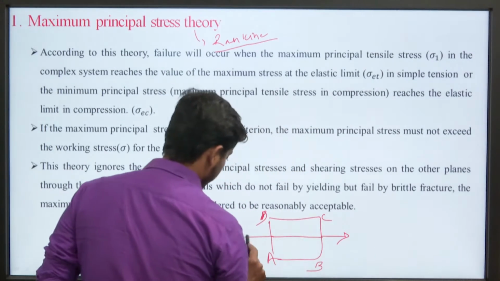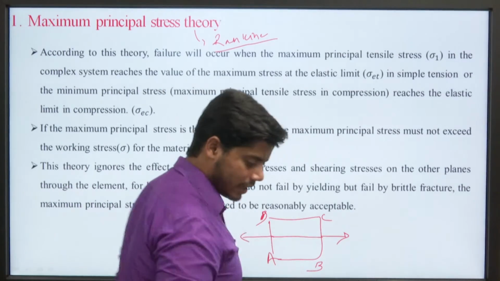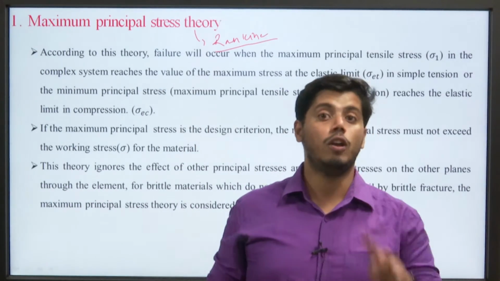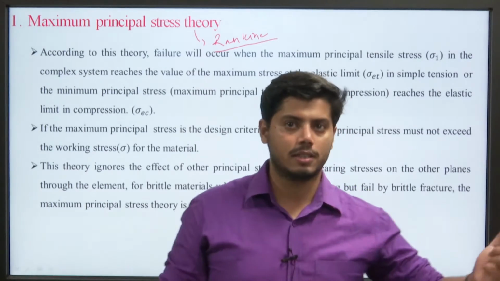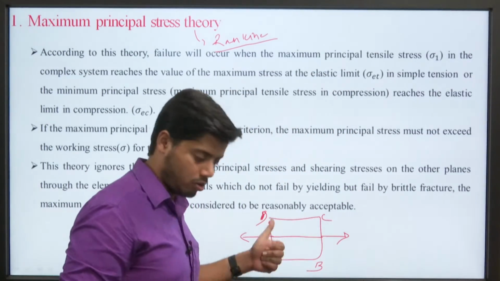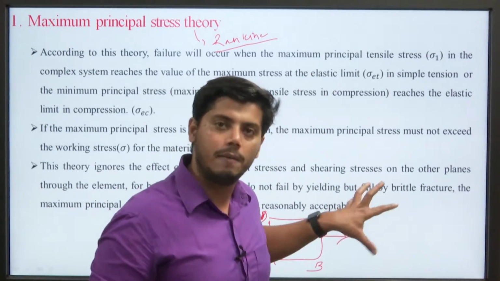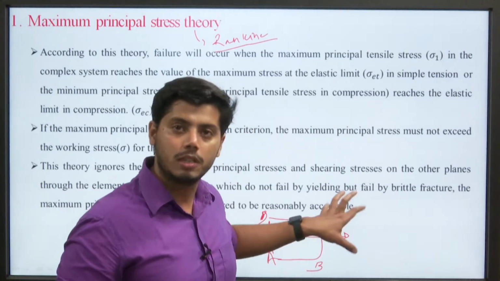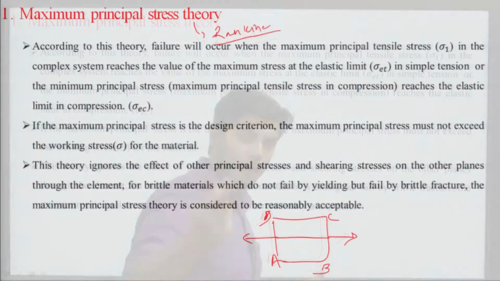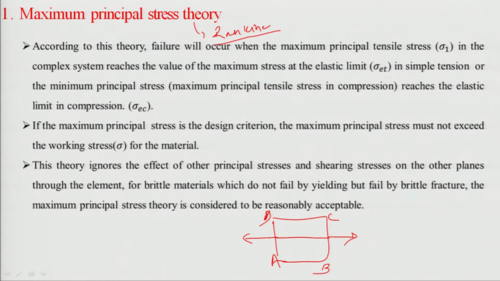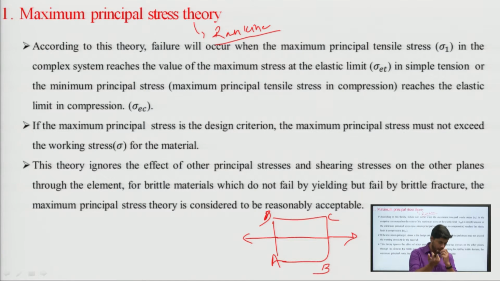This stress is axial stress, and it acts in only one direction. But the effect of this stress may also occur in other directions, as we have studied when we coined the term Poisson ratio: what will be the impact of this stress in the perpendicular direction.